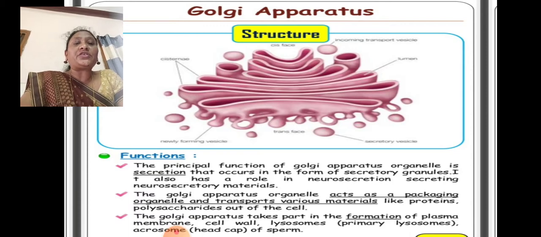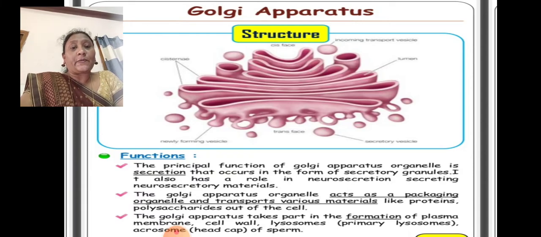Now the functions. The principal function of the Golgi apparatus is secretion, which occurs in the form of secretory granules. It also has a role in neurosecretion, secreting neurosecretory materials. The Golgi apparatus acts as a packing organelle, transporting various materials like proteins and polysaccharides out of the cell.